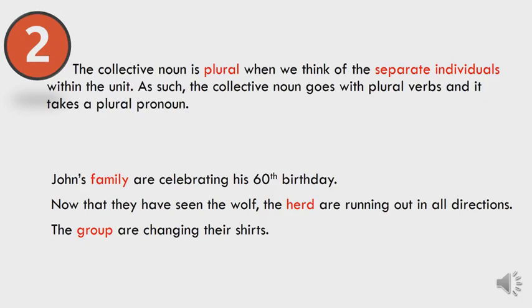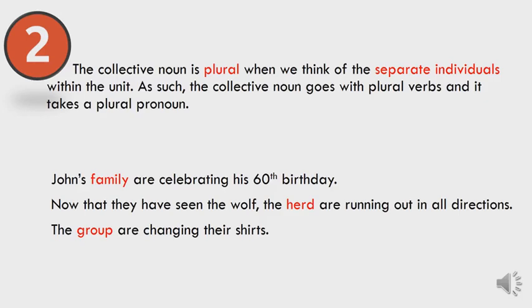Let's take an example. John's family are celebrating his 60th birthday. Notice that here family is not a single unit. Here we are talking about the family members who are celebrating his birthday. So here we are talking about the members. That is why the verb after family is in the plural form, are celebrating. Because family here means the individuals, the members of the family, not the family as a single unit.